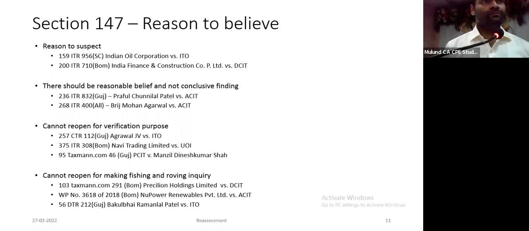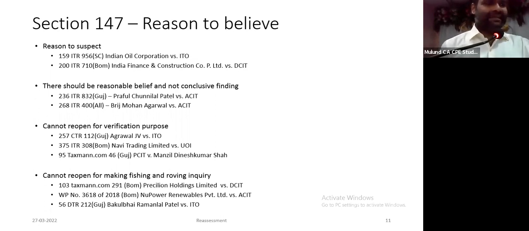We have a mechanism as assessing officer, we can go to the principal commissioner, or that is the prerogative of the assessing officer. No, you cannot go to the principal commissioner. Once he has received information, he has to apply his mind, record reasons and then issue notice. He cannot issue notice at the behest of his superior authority. अगर करना है तो प्रिंसिपल कमिश्नर को बोलो 148 इशू करने को, तुम क्यों कर रहे हो? Power under 148 is with the assessing officer, not with the principal commissioner.